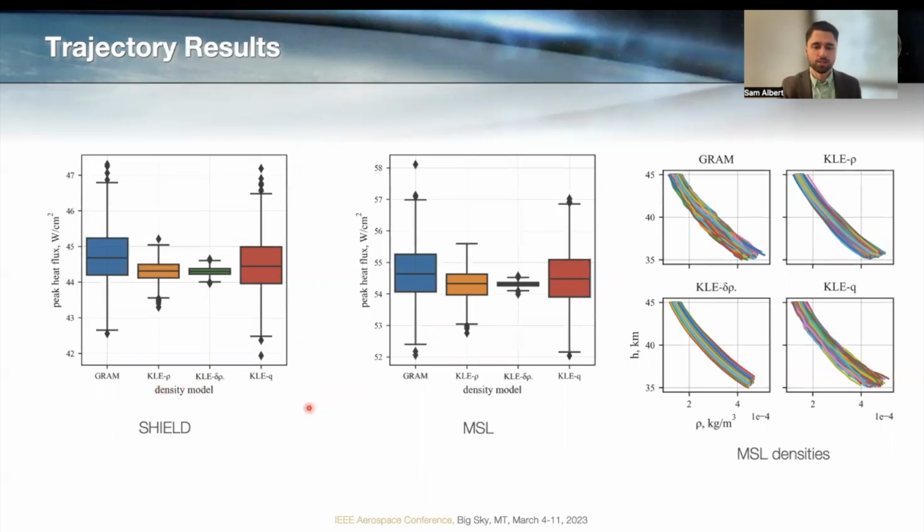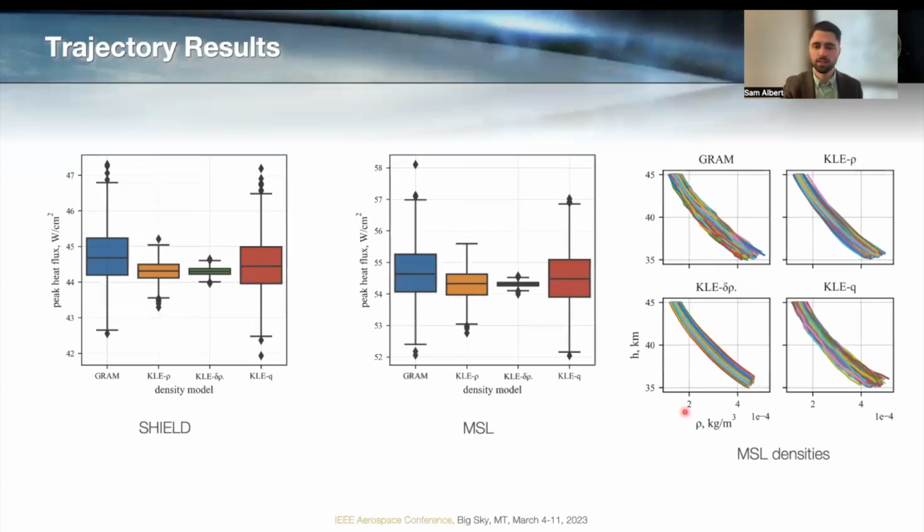And you can see that normalizing based on dynamic pressure, which is the version shown on the right, is much more accurate at capturing, in this case, the parameter I chose, peak heat flux. And that's relevant because that occurs near the peak dynamic pressure pulse. And we're capturing that much more accurately with this model than we do with models built on density or normalized density perturbation with the same number of terms.